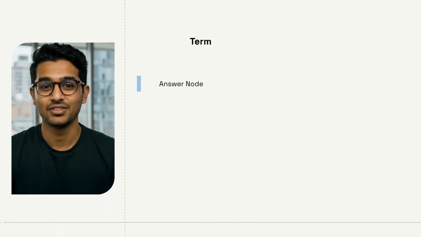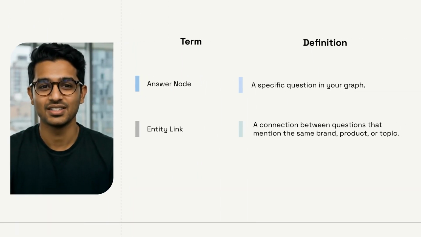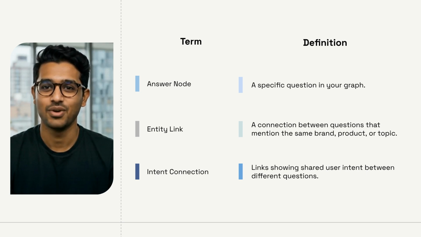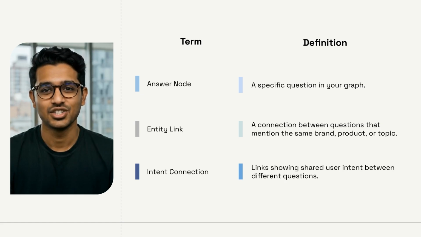Now that you know what an answer graph is, let's look at its key parts. Each answer node is a specific question in your graph. An entity link connects questions that mention the same brand, product, or topic. And an intent connection links questions that share the same user goal. Together, these connections help you see how users think and where your content can fill the gaps.